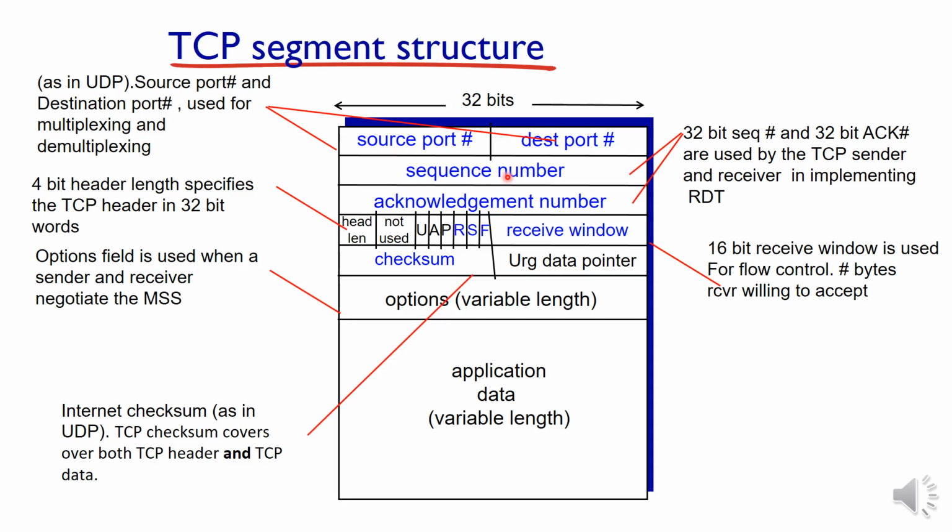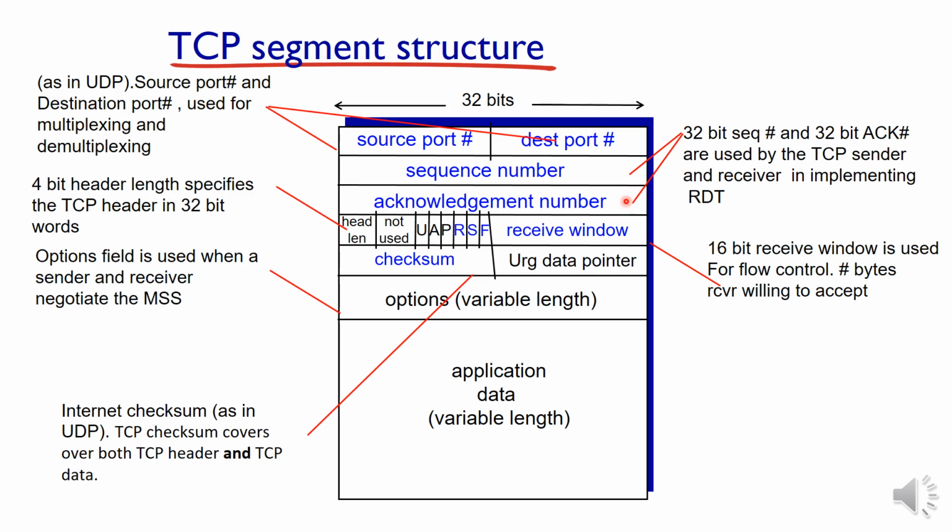The next is the sequence number and then the acknowledgement number. The sequence number is to identify the packets with unique numbers. And the acknowledgement number is also associated with the sequence number.